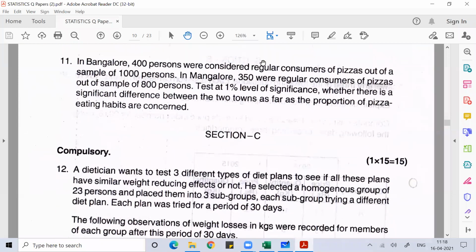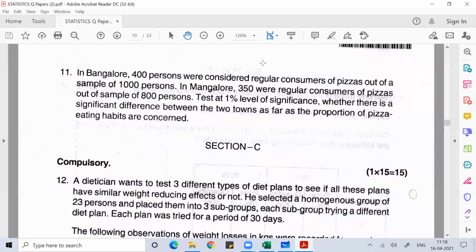You can see this question number 11. Here they give you information about the eating habits of people of Bangalore, and they are comparing them with the people of Mangalore.